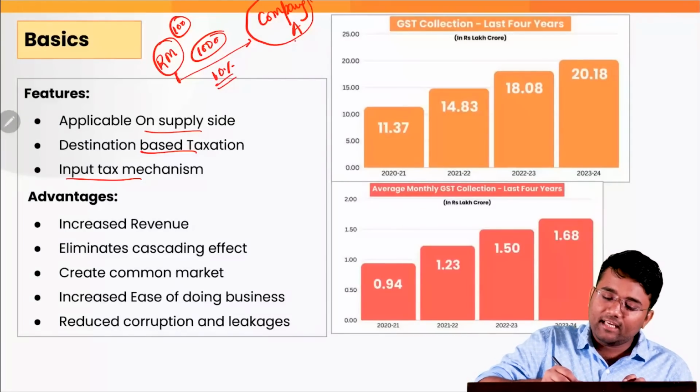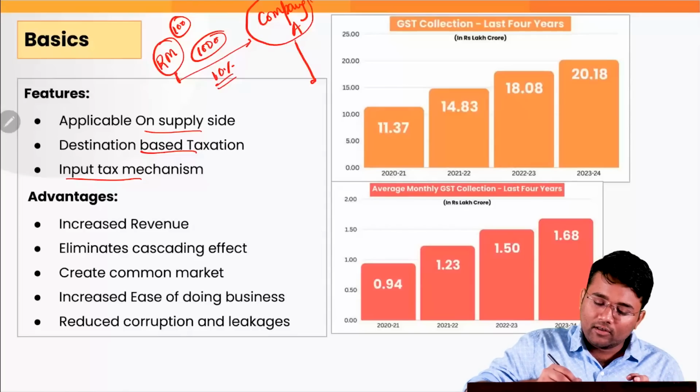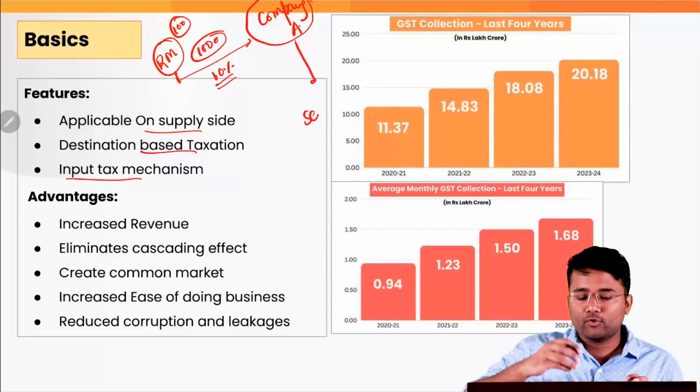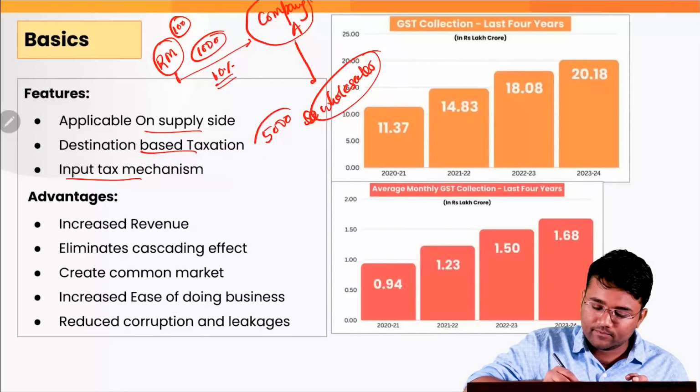Now this company A processes this raw material and ultimately sells this produce to a wholesaler at a cost of, let's suppose, 5000 rupees.